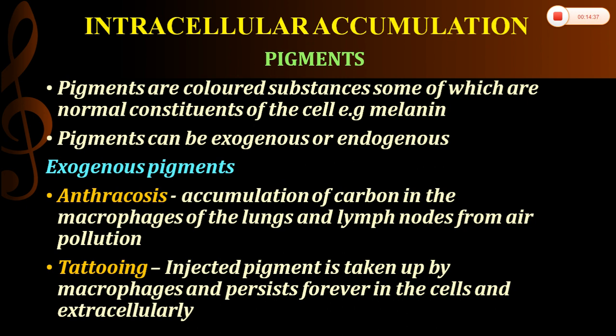First I will tell about the exogenous pigments. The first example is anthracosis. Anthracosis is the accumulation of carbon in the macrophages of the lungs as well as lymph nodes because of air pollution. The next one is tattooing. Tattooing is a form of localized exogenous pigmentation. Here the injected pigment is taken up by the macrophages and persists forever in the cells as well as in the extracellular space.